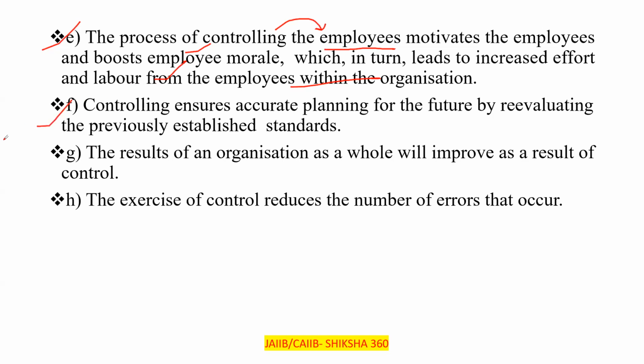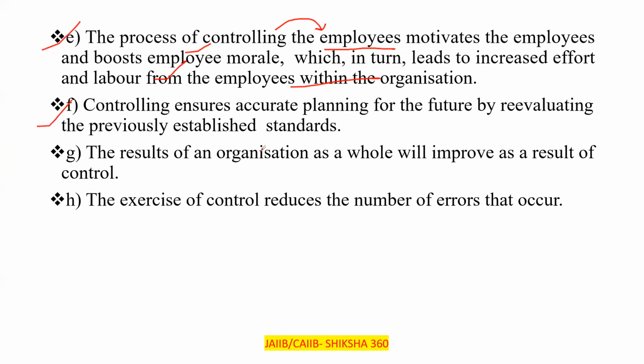Further, controlling ensures accurate planning. Clear? What does controlling ensure? Accurate planning for the future by re-evaluating the previously established standards. So what does it do? It re-evaluates. Like we have earlier maintained some standard, which we will now, as per the guidelines or the present criteria, see is not up to the mark. So we have to re-evaluate the previously established standards.